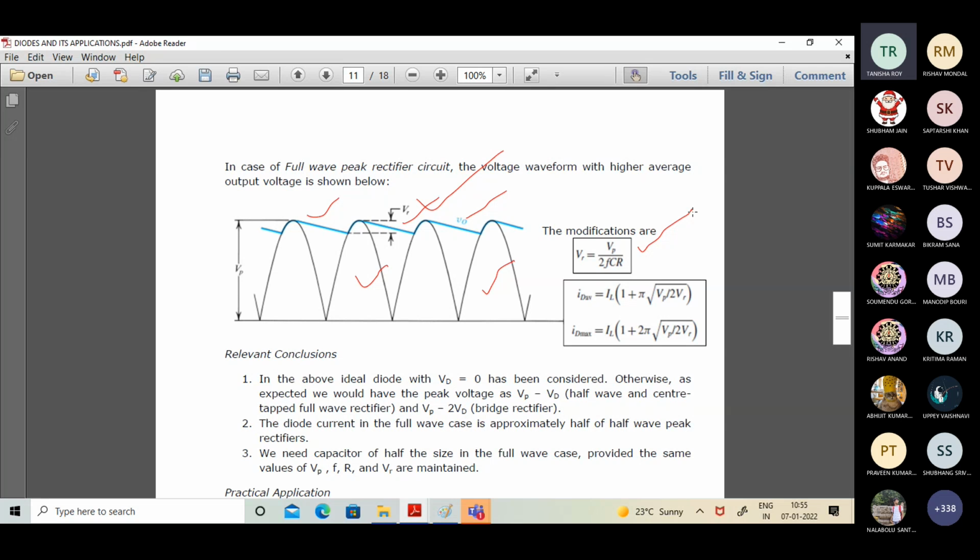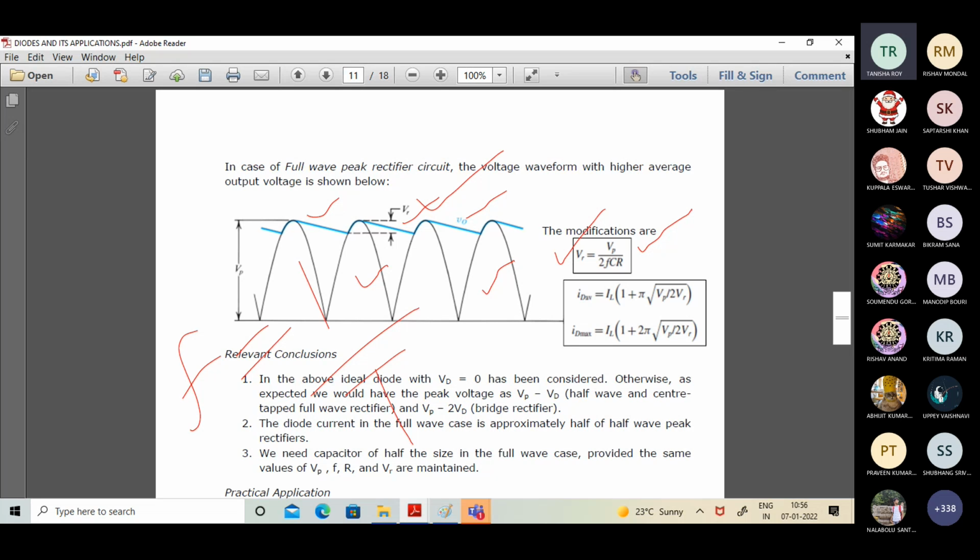It's no more T, capital T, it's T by 2. So in that sense, VR becomes equal to VP by 2 FCR. Sir, now you can place your questions. Sir, what does F indicate here? F indicates 1 by T. F is the frequency, sir. Okay, sir.